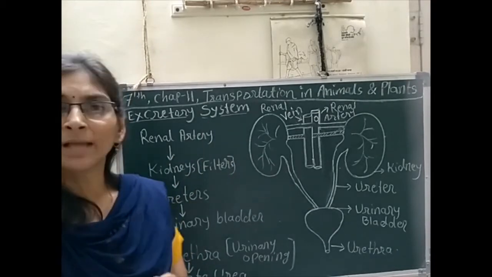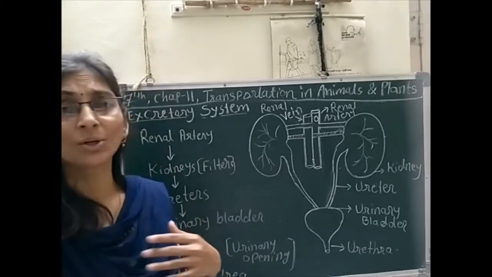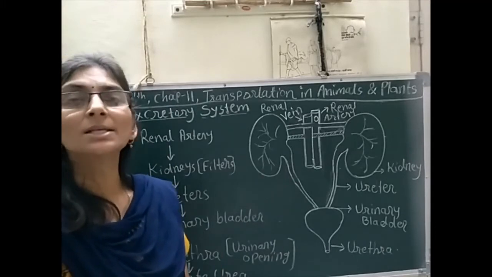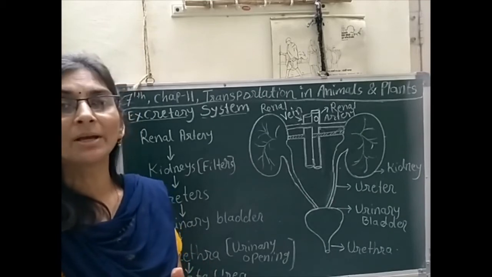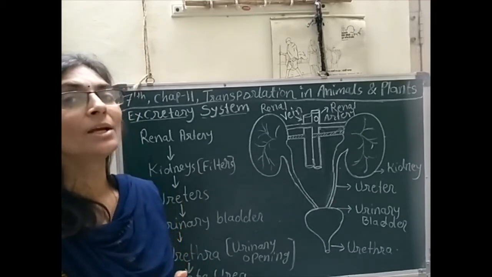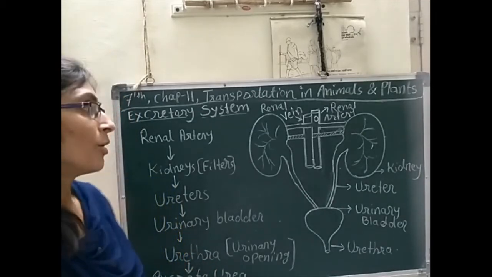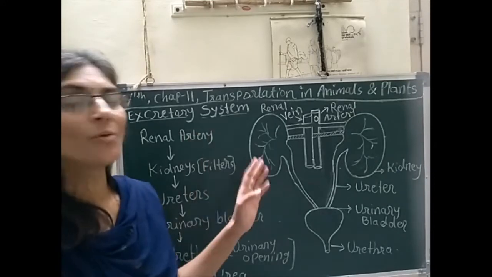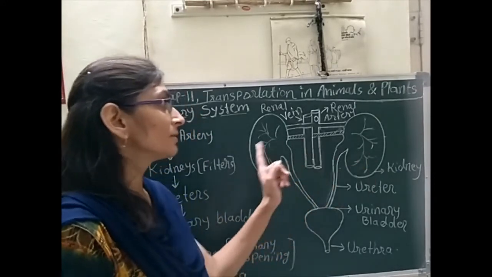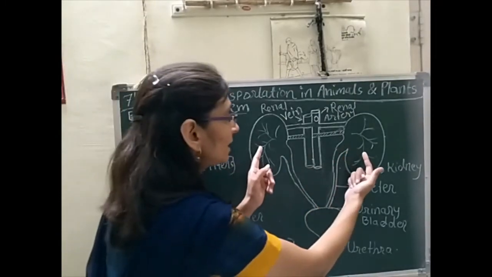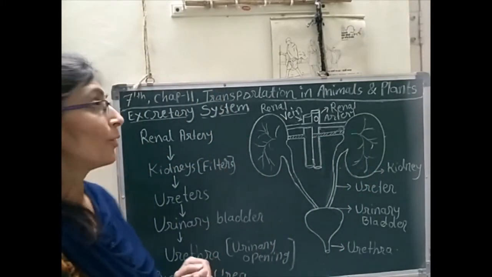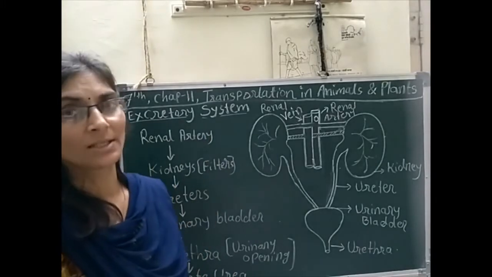Urea is a very toxic substance, a toxic chemical, that's why it is very necessary to remove it from our body. And for that removal our kidneys play a very important role. So we can say that kidneys play a very important role in the excretory system.